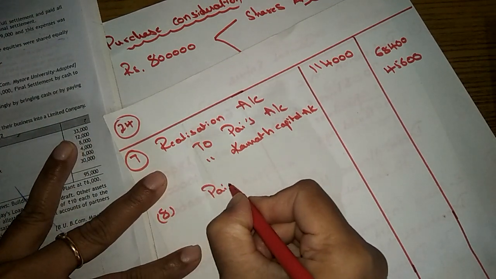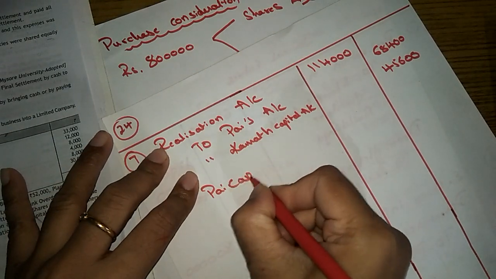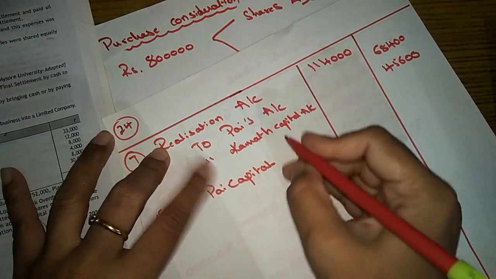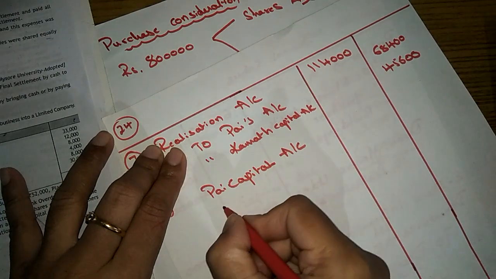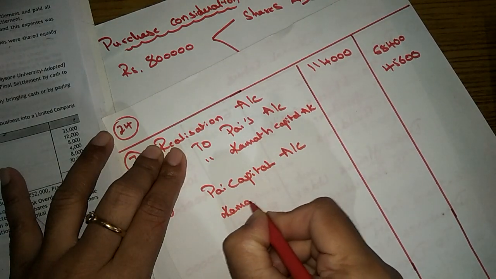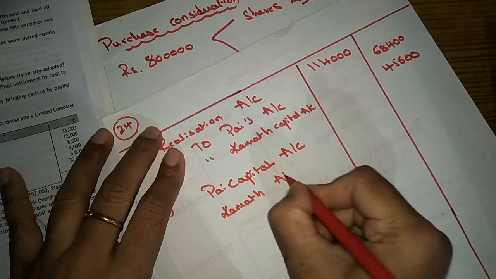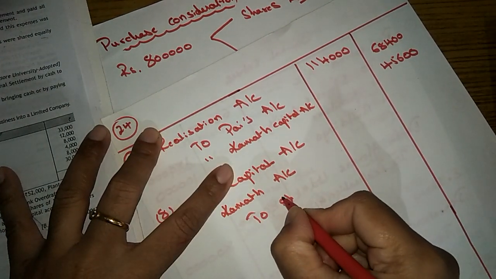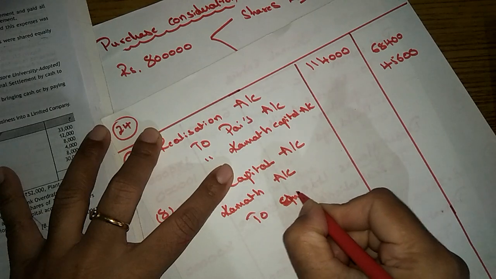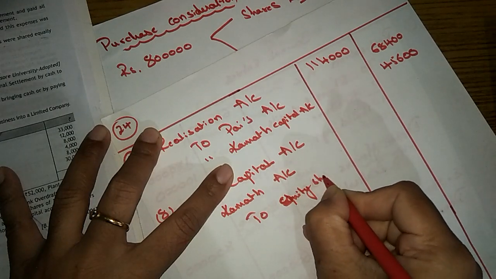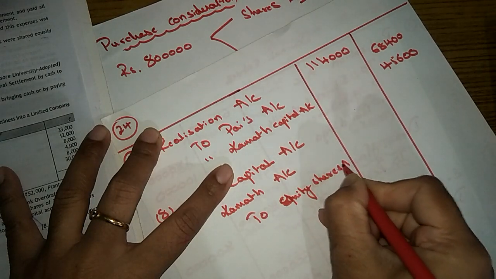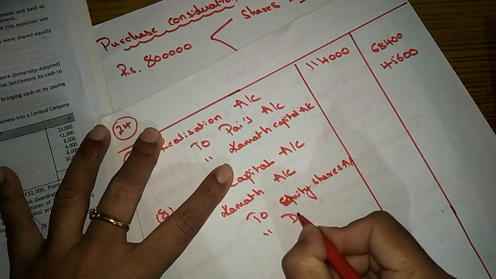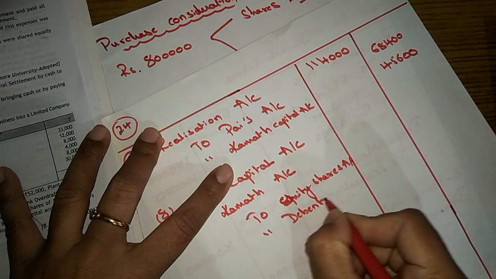Pi's account, last entry, distribution entry, Pi's account and Kamath's account to equity shares account and to debentures account.